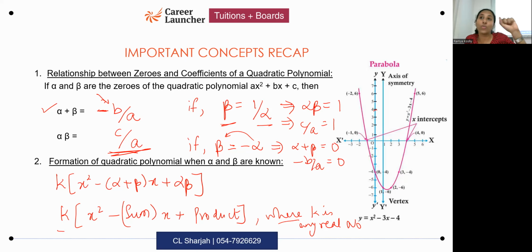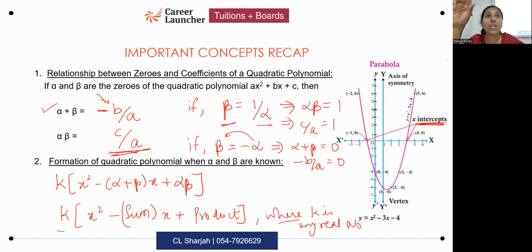Which points show you the coordinates of the zeros? The point of intersection of the graph with the x-axis. Yes, the points of intersection of the graph with the x-axis. The zeros are also the x-intercepts. If you see the word x-intercepts in the question, don't get confused. X-intercepts means points of intersection with the x-axis. And remember, the values of the zeros are the same as the x-intercepts.